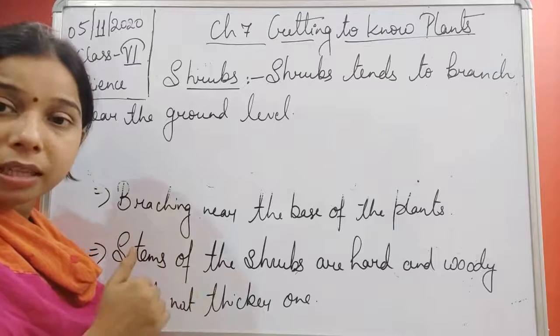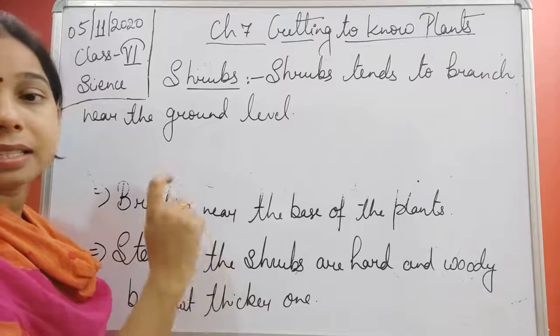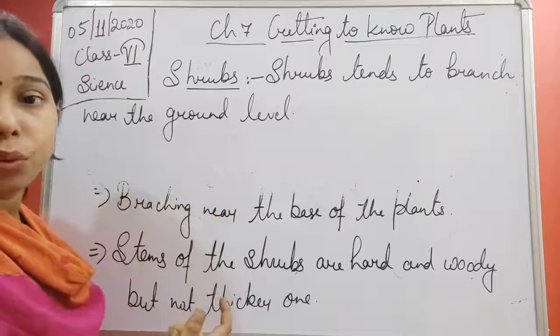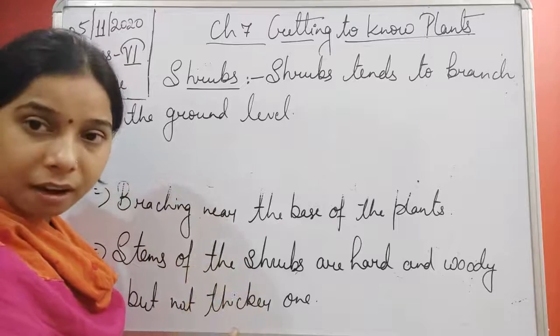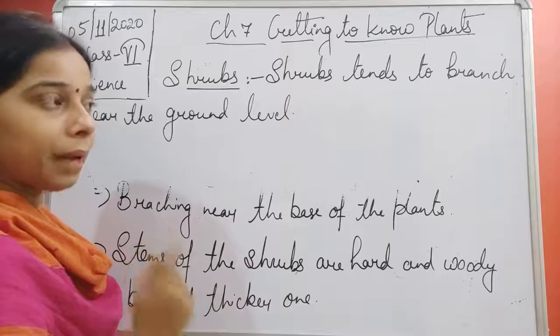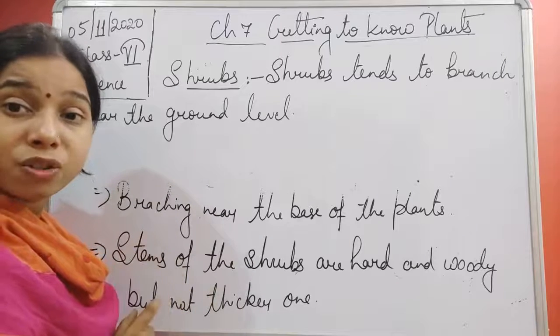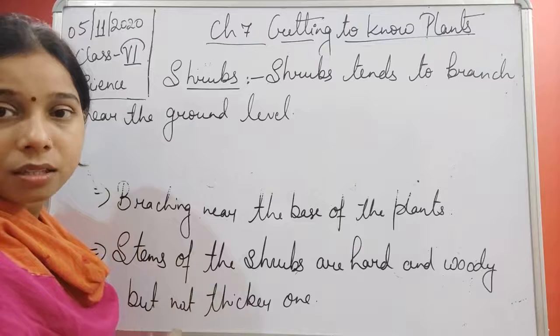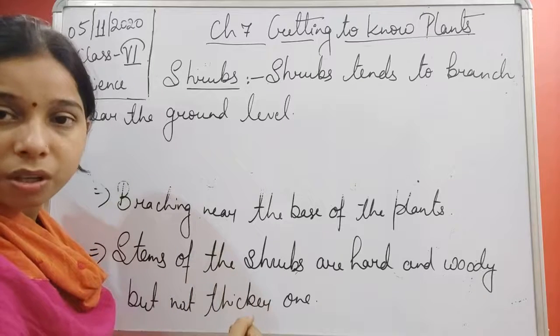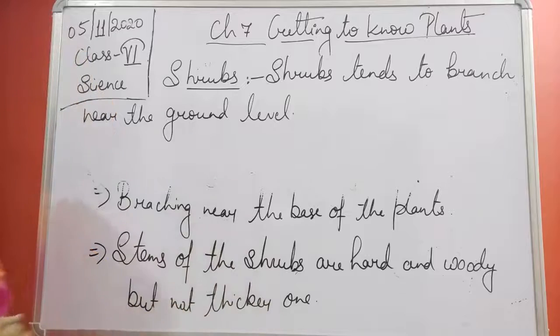So the first thing that we have seen is that the stems are hard and woody, but they are not thick enough. And the second thing is that in shrubs, branching is there, but that branching is near the base. You will see that it just starts above the ground. Okay, so this is the next property of the shrubs.